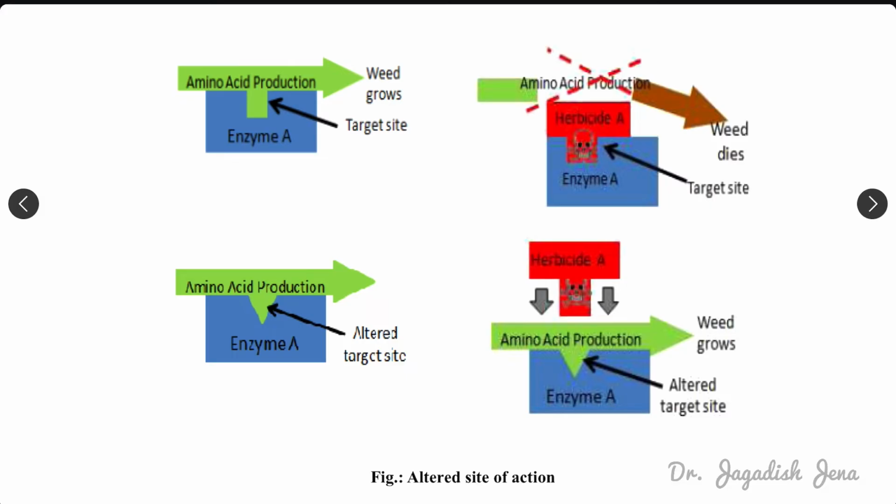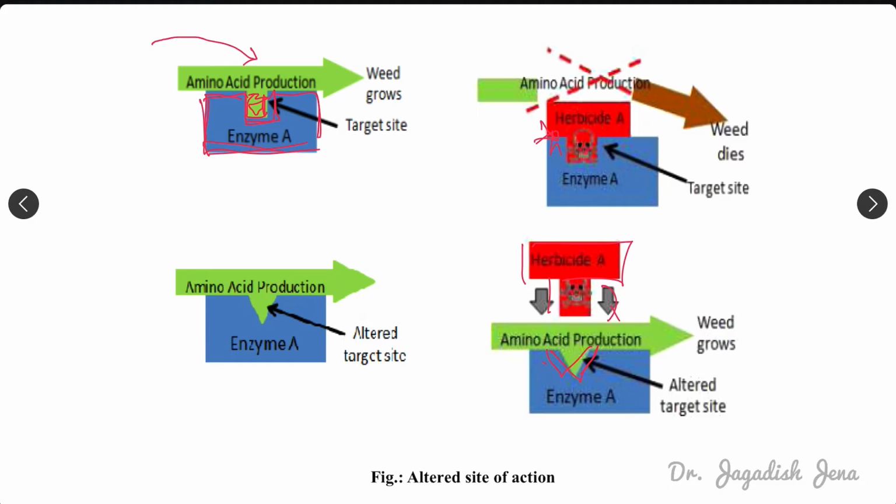For example, this is one enzyme present in that particular weed, okay, and if that target site is not altered, the herbicide molecule can move and attach properly with this target site. If there is any change, for example, here it is this structure and here it is a triangular structure, the herbicide has the same chemical structure, so it cannot bind properly.